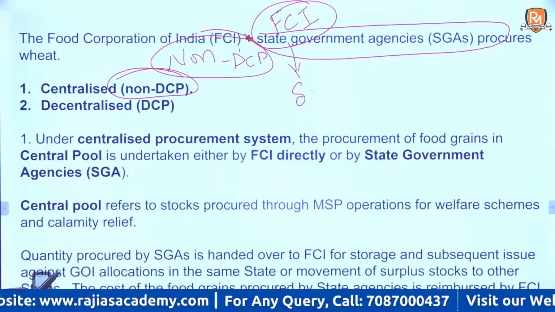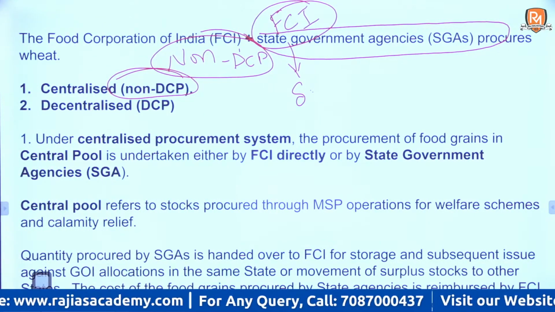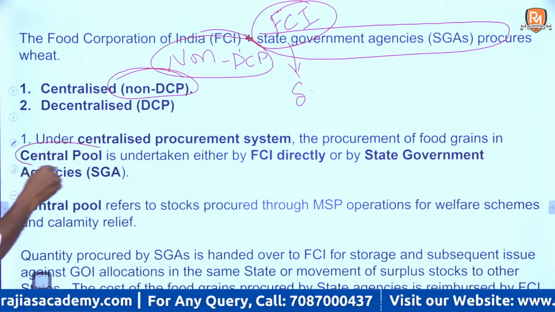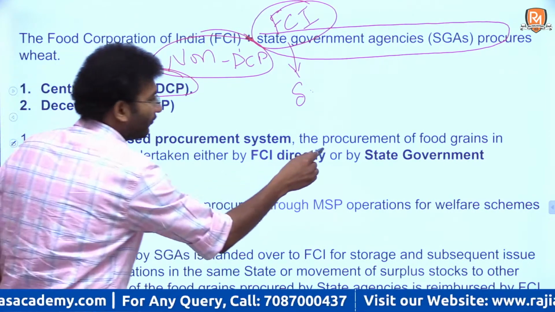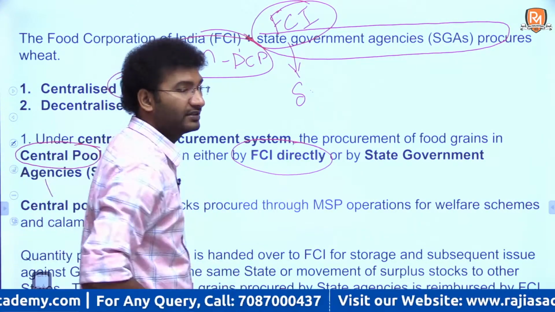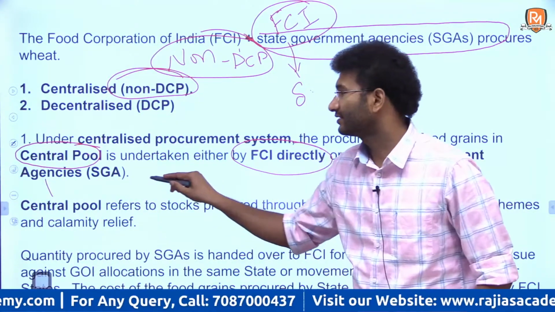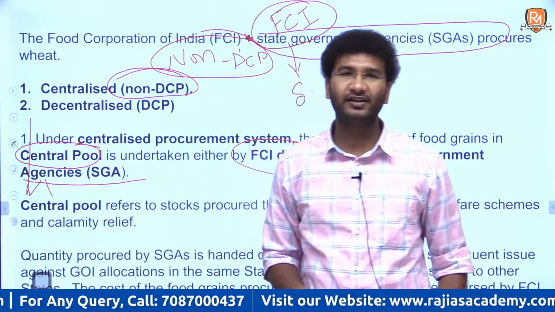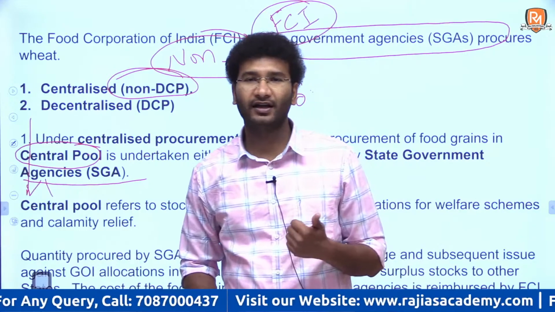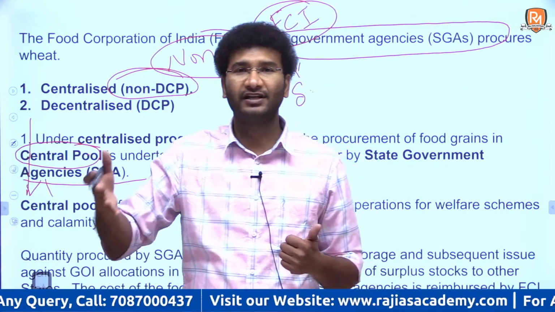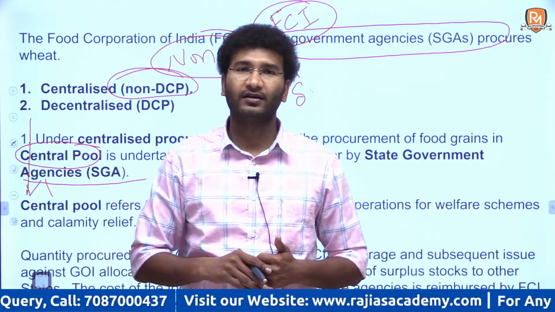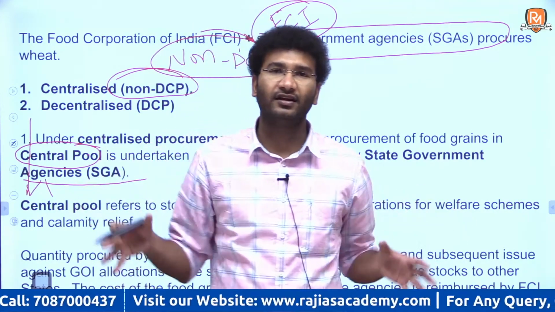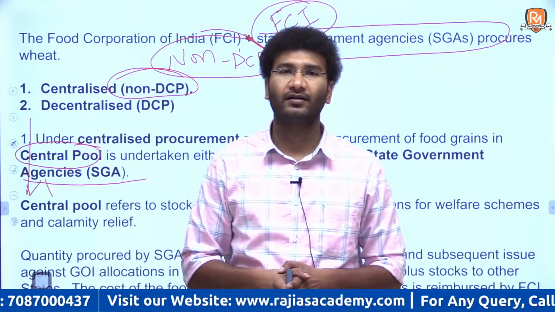Firstly, a centralized procurement system is one where there is a central pool, and this is undertaken by the Food Corporation of India directly or by the state government agencies, right? I'll try to explain this in detail. Firstly, the Food Corporation of India is a body that will assign some roles and responsibilities to the state government. The state government will employ a few people and say that now you go to different cities and procure the rice that is required, right?